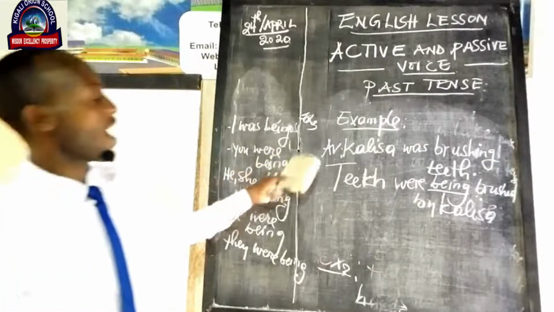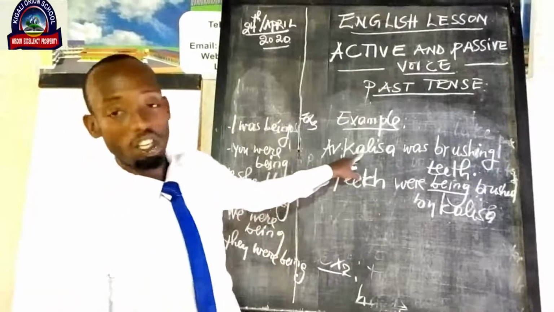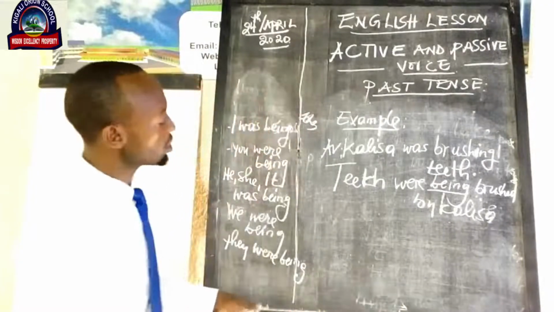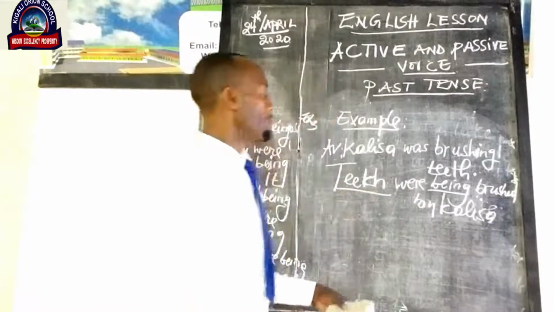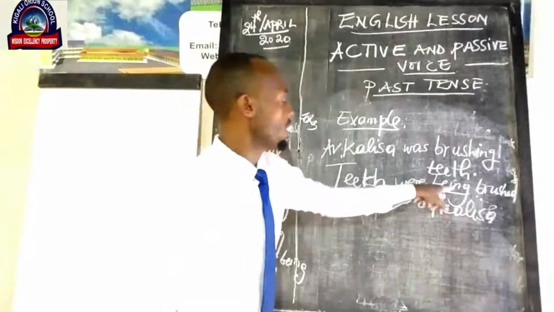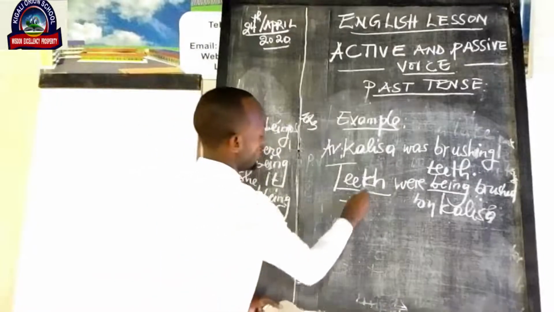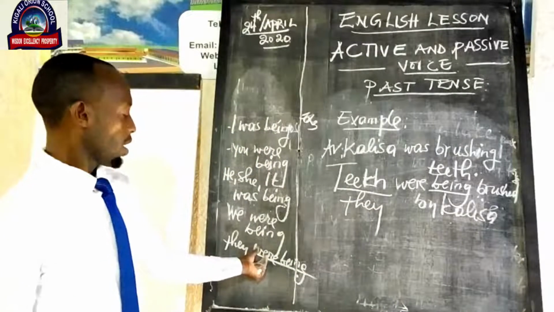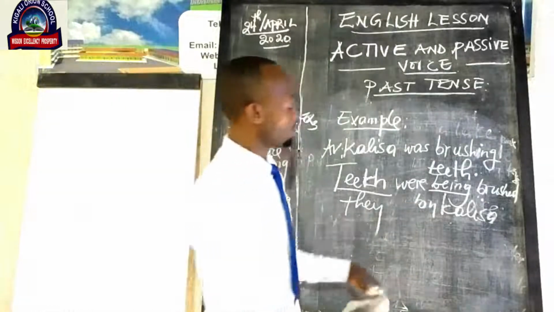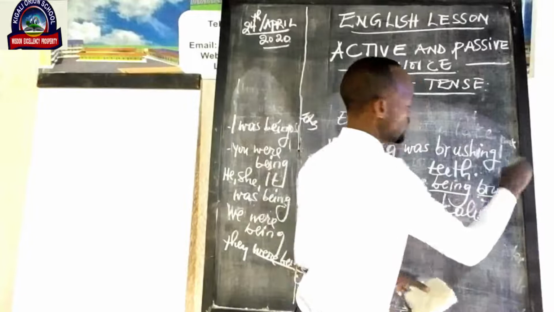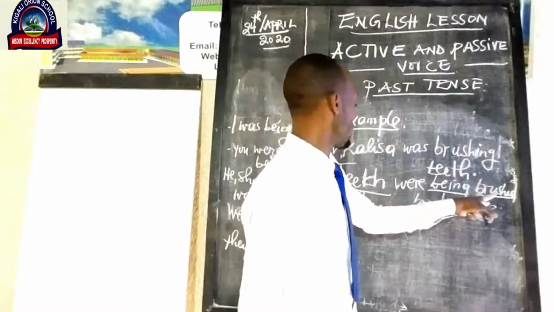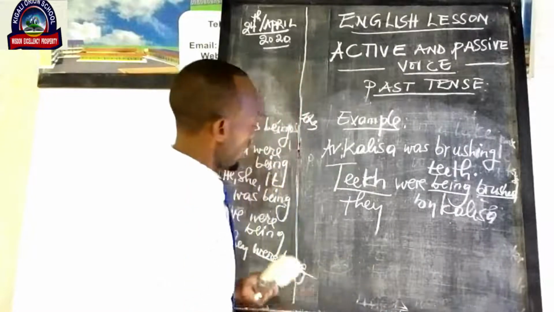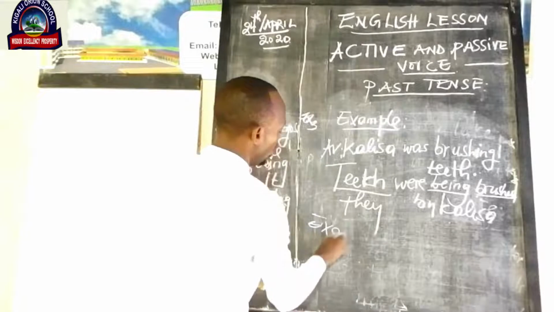I said that Carissa was brushing teeth. This sentence is in past continuous tense. How can we change it into passive voice? I begin with the object. I said that teeth were being, because teeth can be replaced by them. So they here takes this. We put verb to be into past continuous tense, then you add the past participle of the verb given. The verb we have there is verb to brush, which became brushed. So I said that teeth were being brushed by Carissa. Now let's get example number 2.